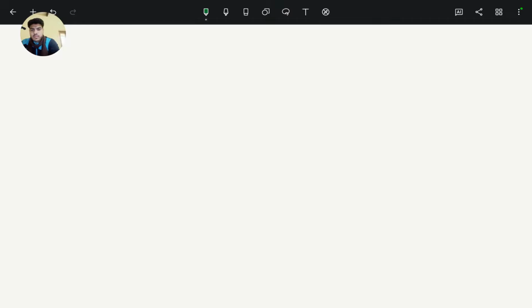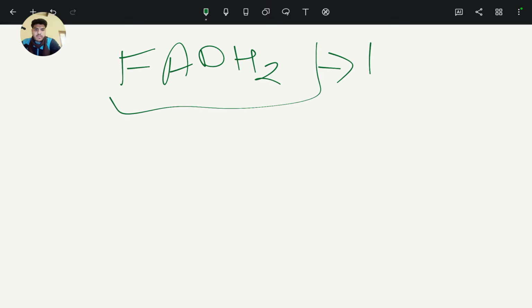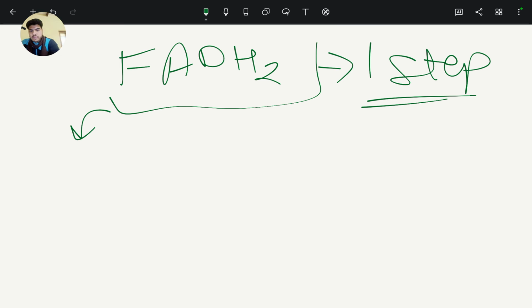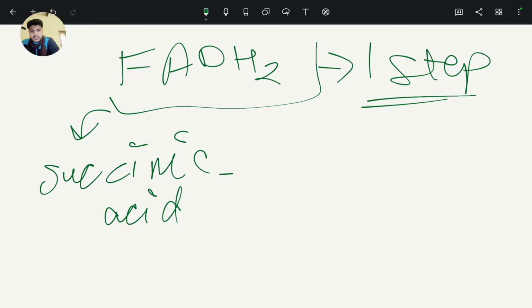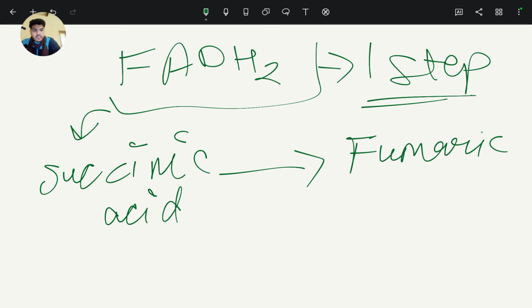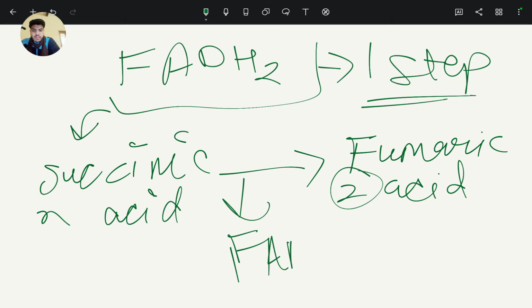And FADH2 is found at one step only, that is from succinic acid to fumaric acid or fumarate. If 2 succinic acid then 2 fumarate form and 2 molecules of FADH2 form.